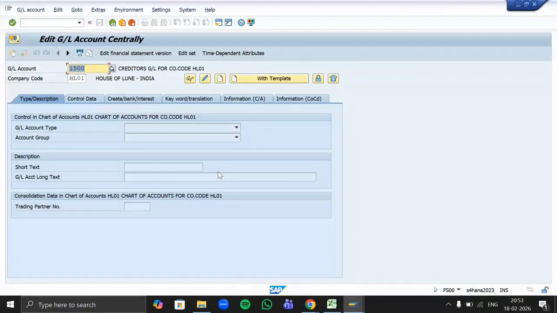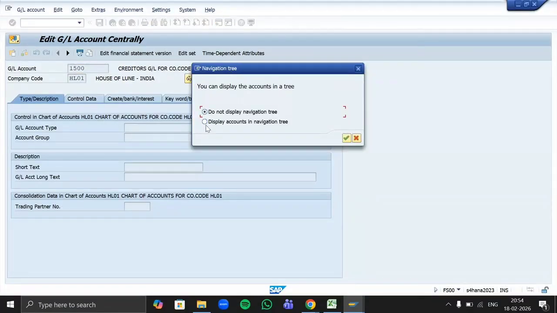There should be a screen of GL tree as well. So how to change this screen? For that, first of all, mention your company code here, and whichever GL you are going to create, that GL number you have to mention here. These two things you have to mention. Then click on this settings option, then go to hierarchy display, and then select display accounts in navigation tree. Means whatever GL accounts we will be creating should be reflected in the tree. So just select this second option and click OK.